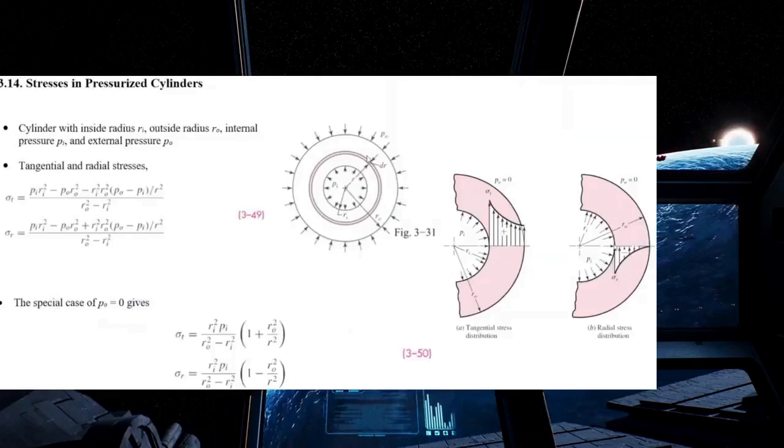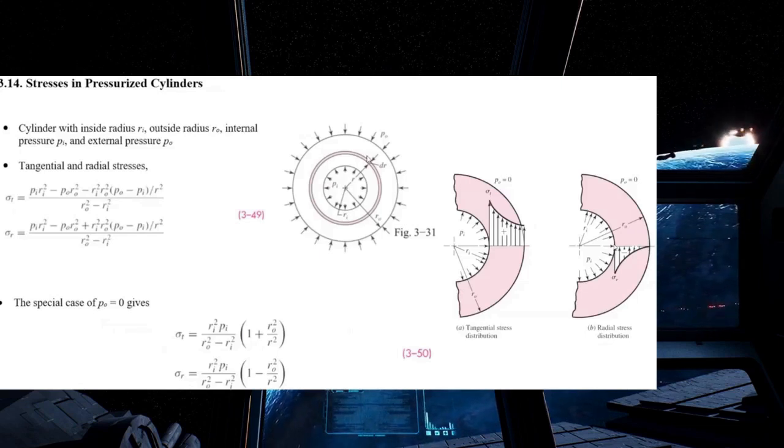Cylindrical pressure vessels, hydraulic cylinders, and pipes carrying fluids at high pressures develop both radial and tangential stresses that depend on the radius of the element being considered. In order to calculate the tangential stress sigma t and radial stress sigma r, we assume that the longitudinal elongation is constant around the circumference of the cylinder. And they can be calculated by using the following equations.